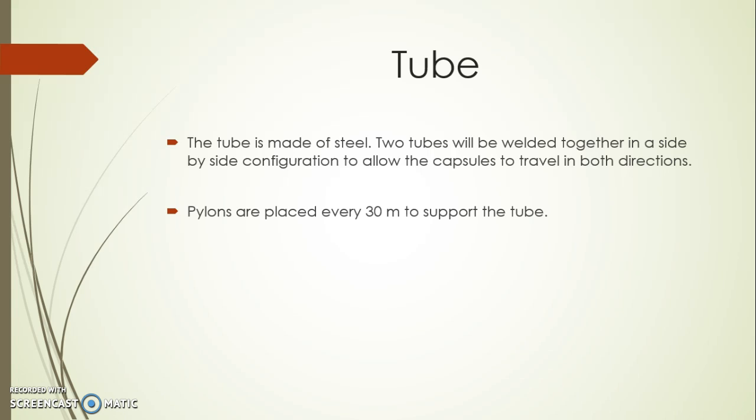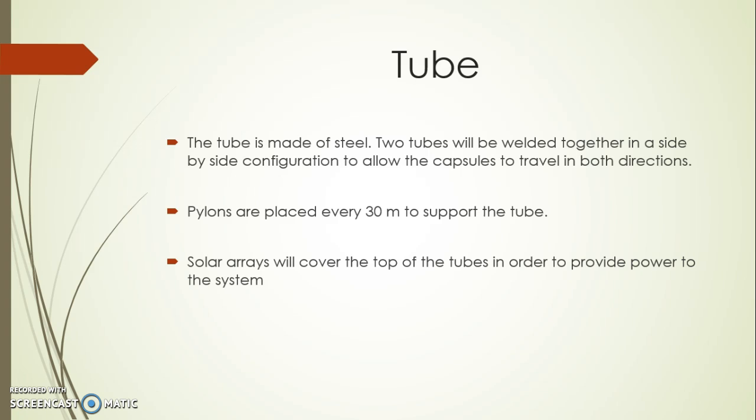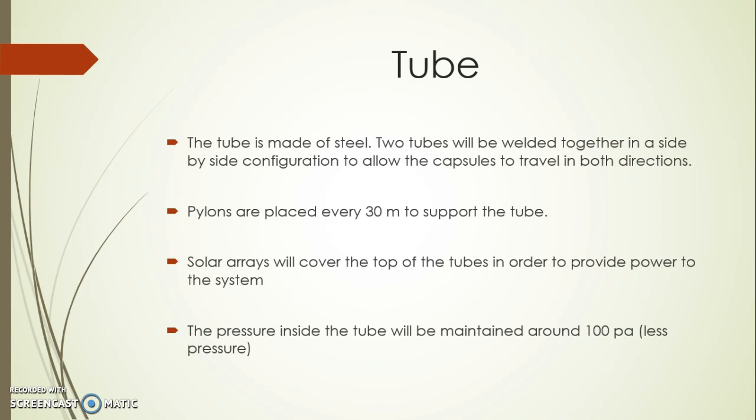Two tubes will be welded together side by side to allow the capsules to travel in both directions. Pylons are placed every 30 meters to support the tube. Solar arrays will cover the top of the tubes to provide power to the system. The pressure inside the tube will be maintained at around 100 pascals. This is called less pressure, because lower pressure in the tube allows high speed.